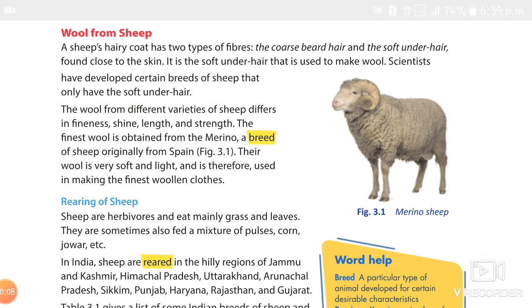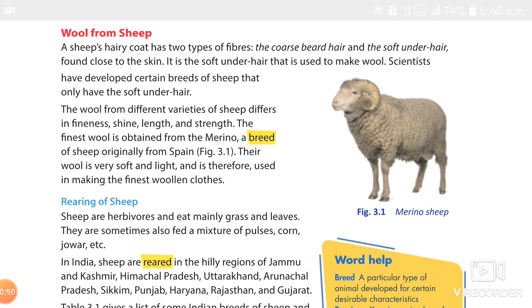For the past class, we studied the lesson Fiber to Fabric, right? Fibers are the basic material that are used to make clothes, and fibers are obtained from plants, animals, and some are made by humans also. Here we studied about wool, right? Wool is an animal fiber, and people living in cold places cover their bodies with animal fur, right? So later they realized that the fleece of many animals could be used to make wool to keep the body warm. Here we studied wool from sheep, right?